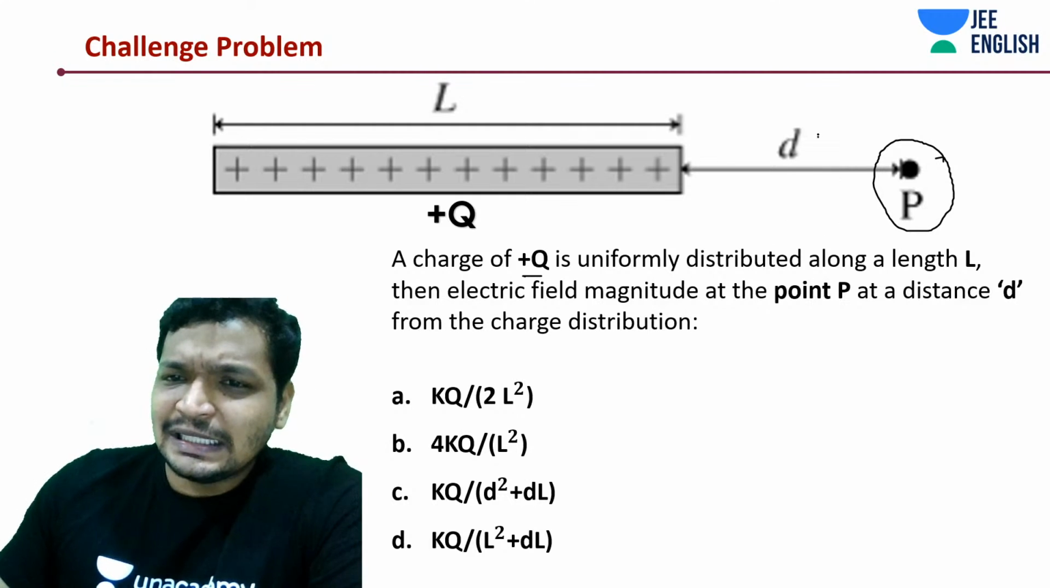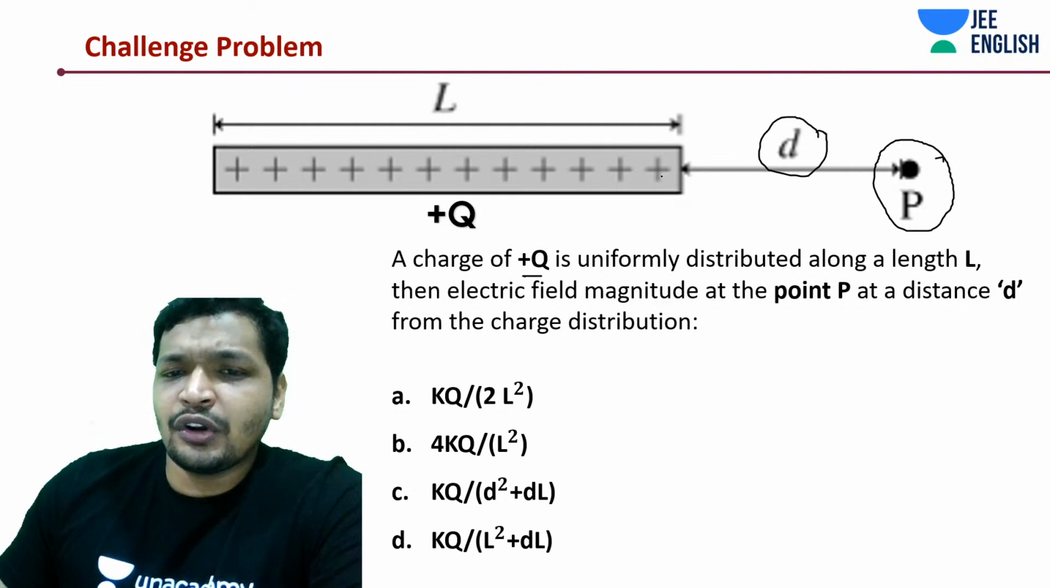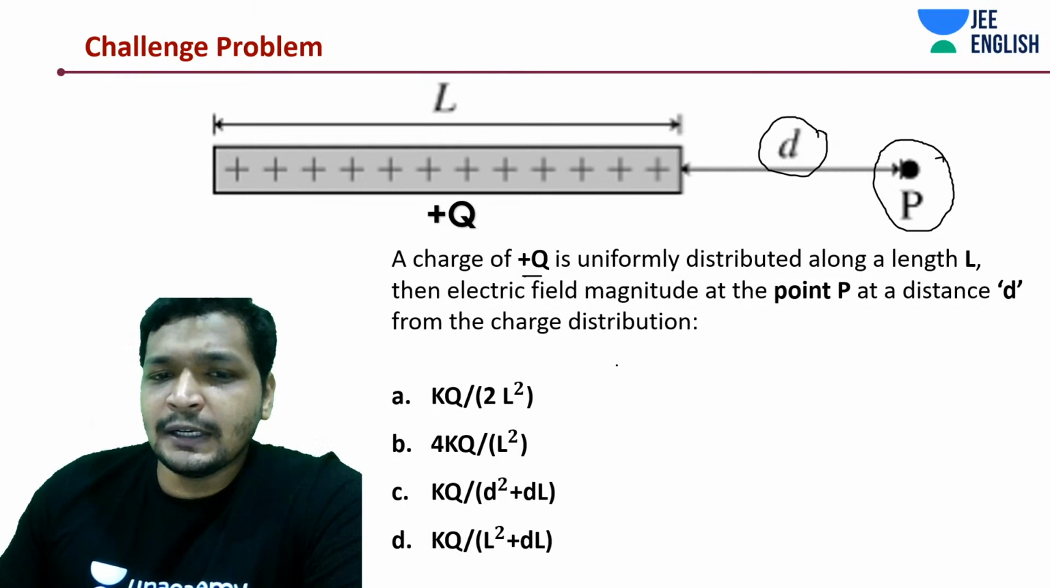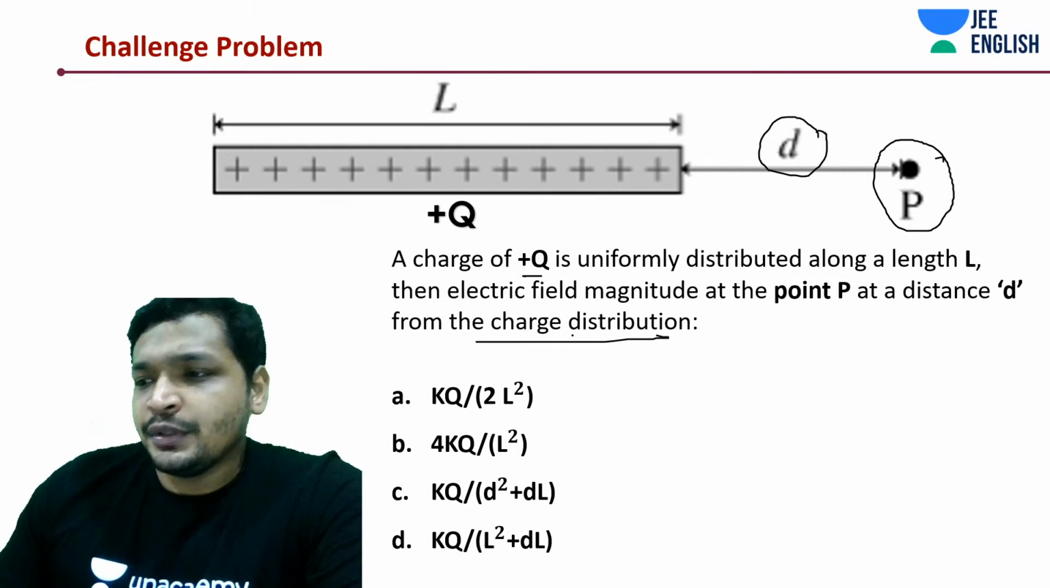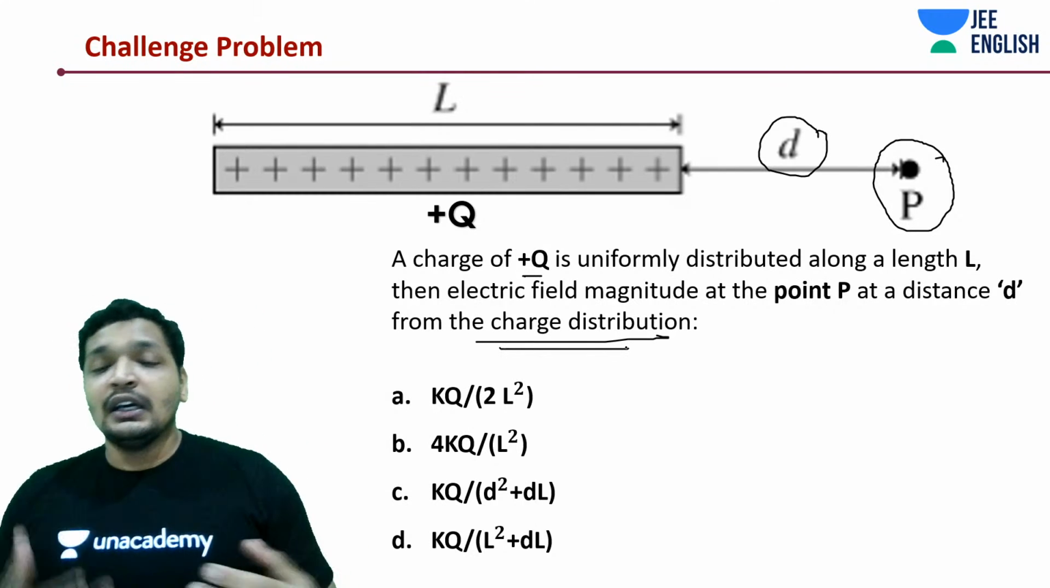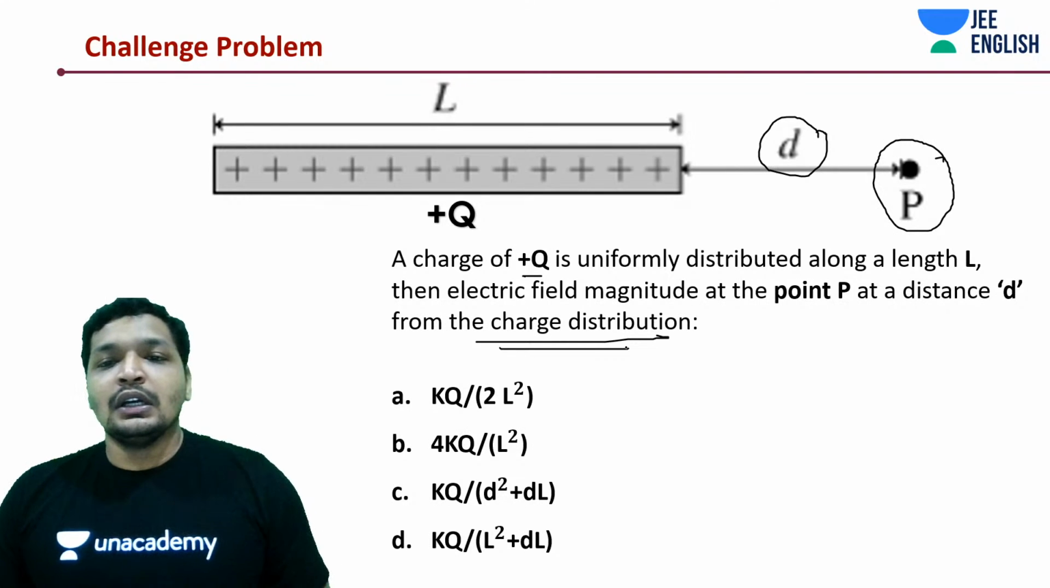Point P is at a distance d from this rod. Generally you see questions like a rod, etc., for charge distribution. Try to work around it. At least try to guess the method. So how would you work around it?